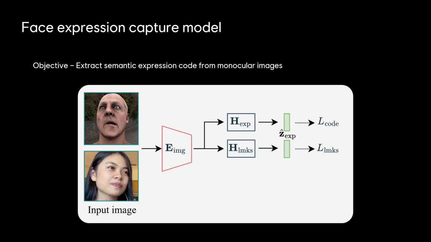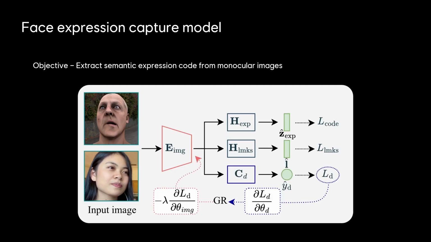To enable generalization to in-the-wild images, we add two loss functions. First, the model predicts landmarks as a shared task between real and synthetic images. We use a domain adaptation mechanism to bridge the domain gap. We add a classifier CD that is trained to distinguish between real and synthetic images. We use gradient reversal to encourage the learned features to discard domain-specific information, thus aligning the distribution of both domains more closely.